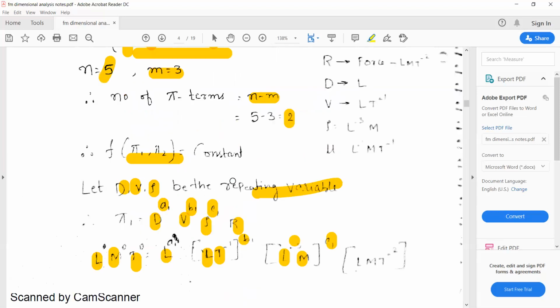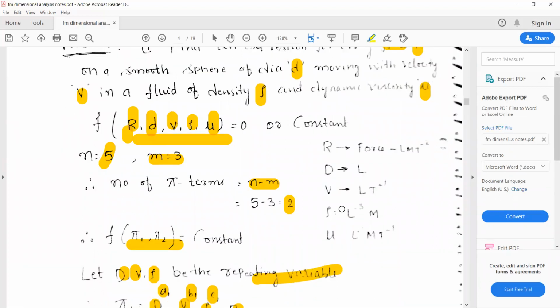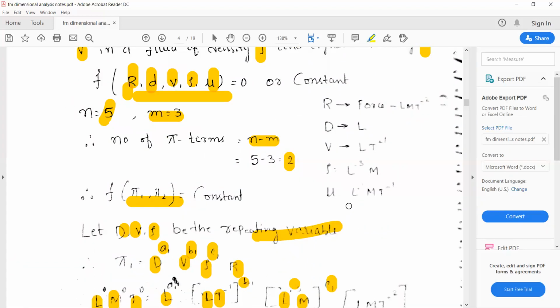Later R, in the sense drag force, it is drag force. So force is mass into acceleration, F is equal to ma, as already we have discussed right at the beginning. Mass will be in kg, acceleration is meter per second square. Kg is related to mass.